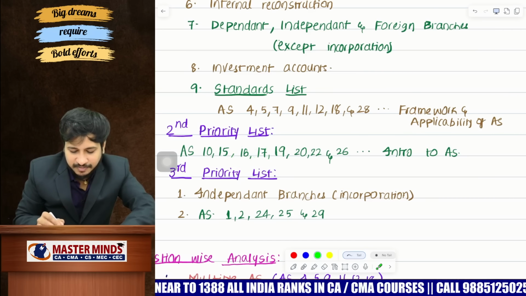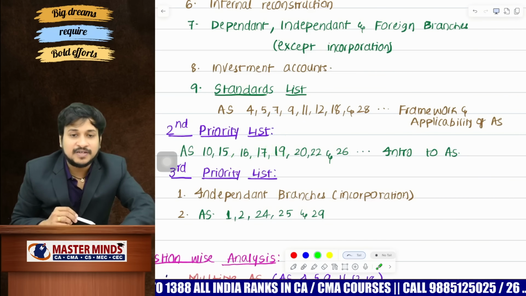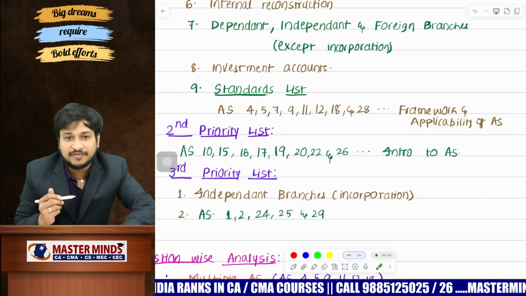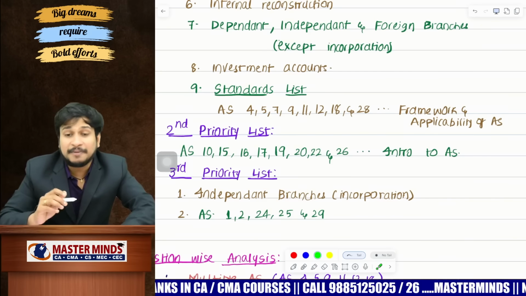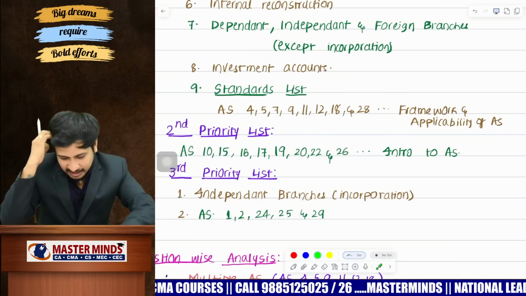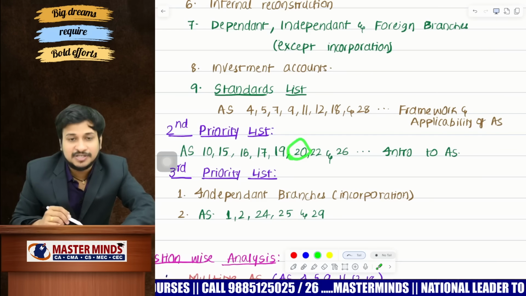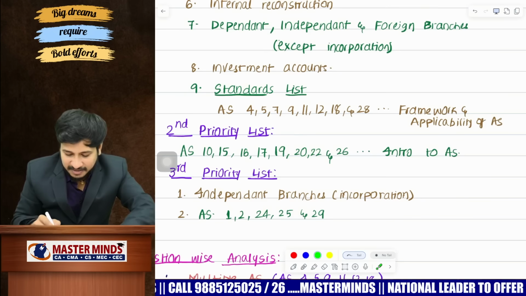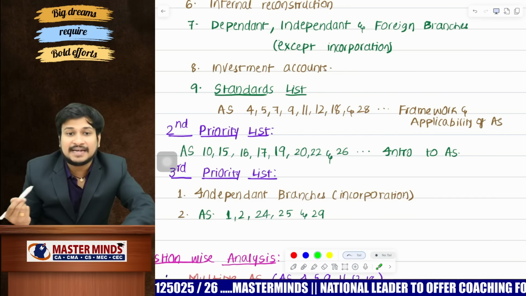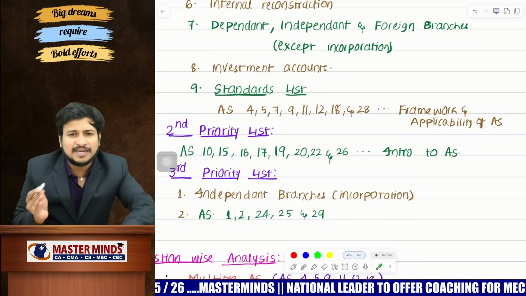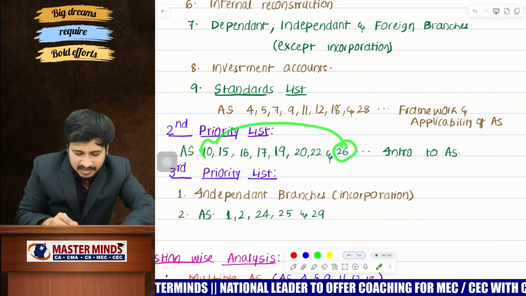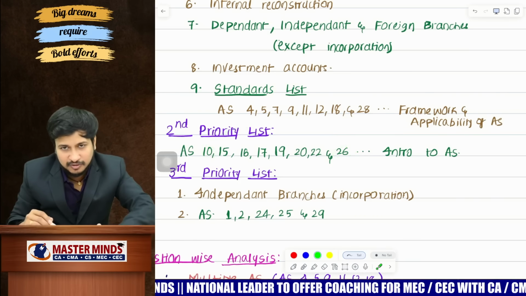AS 17, of course, the test for reportable segment. AS 19, whether the lease constitutes a finance lease or an operating lease. That could be your preference. And also one more topic, sale and lease back, provided the lease is an operating lease. Concentrate on that area also. And coming to AS 20, concentrate on rights issue and adjusted EPS. And AS 22, please don't leave concepts like MAT and tax holiday. Of course, the regularized and channelized concepts are also very, very important. And AS 26 and AS 10, of course, similarly, concentrate on those two standards.